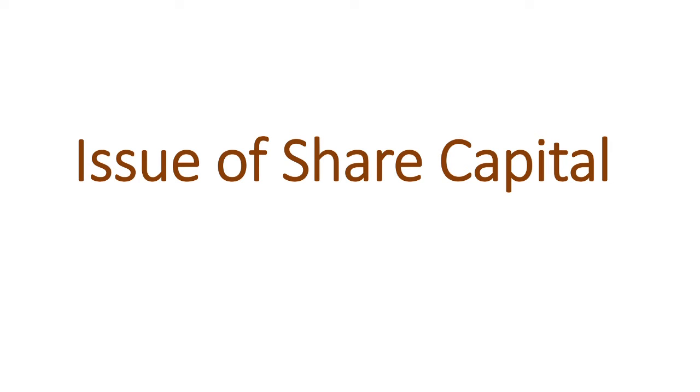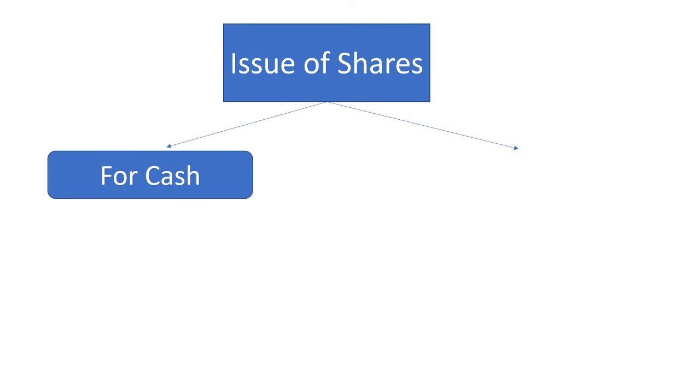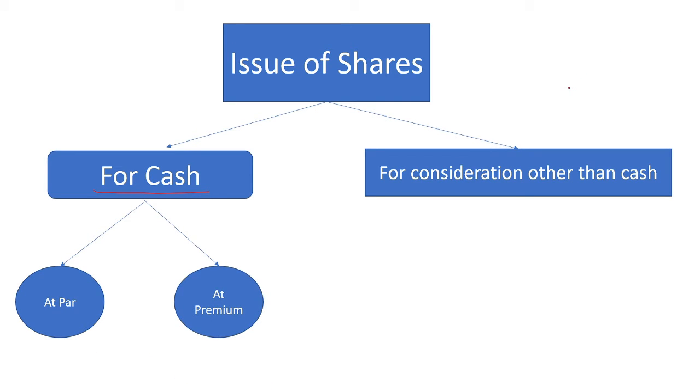Today we are going to discuss the accounting treatment for the issue of share capital. Shares can be issued for cash and for consideration other than cash. Under the heading Issue of Share Capital for Cash, shares can be issued at par, that means at the nominal value, and at premium, that means at a price higher than the nominal value. Suppose the nominal value is rupees 10 and the shares are being issued at rupees 12, it means the premium amount is rupees 2.